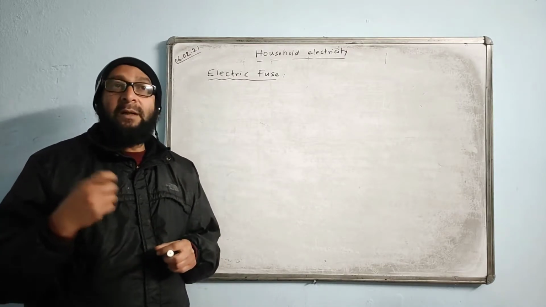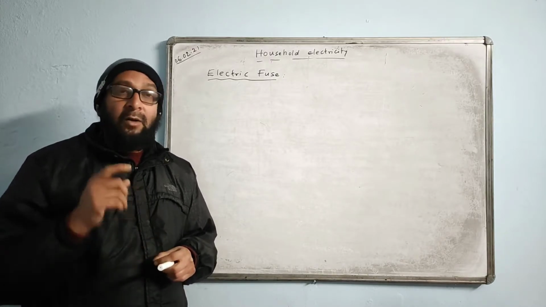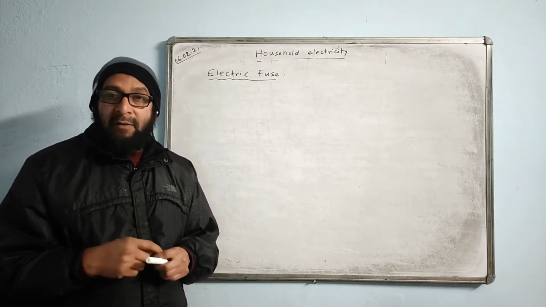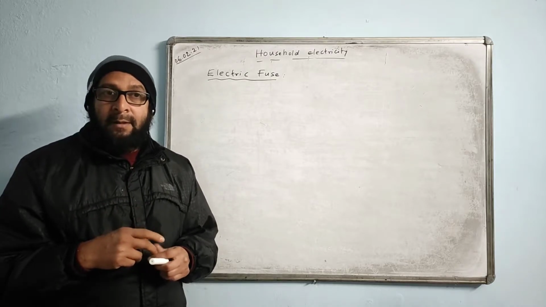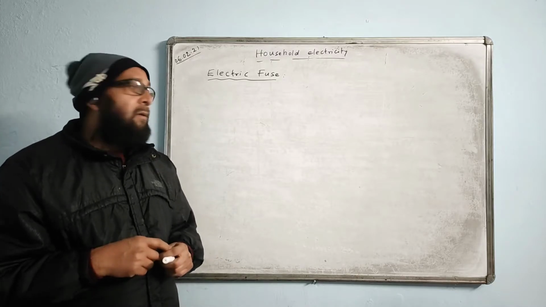Now, what is the suitable material for a fuse wire? The suitable material for the fuse wire is an alloy containing 50% lead and 50% tin. And that alloy is called fuse metal.